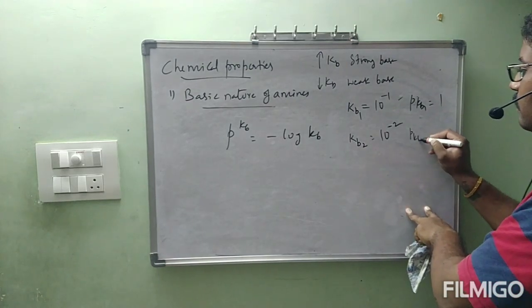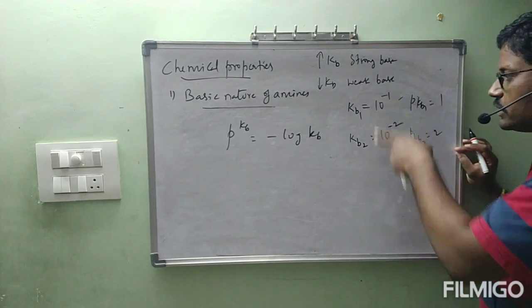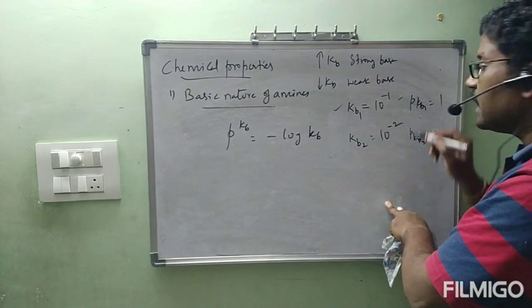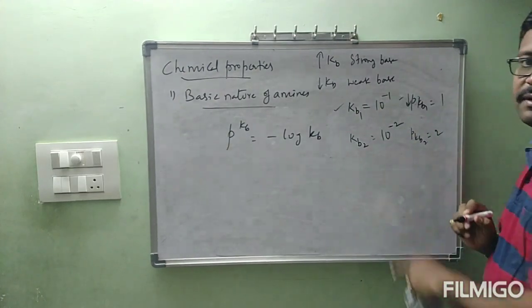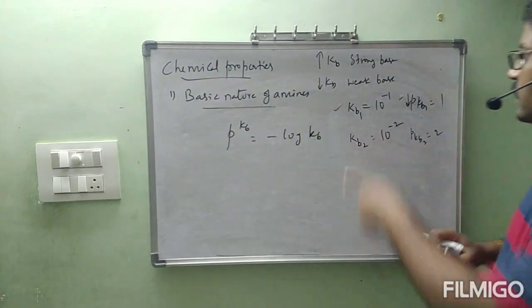But if you find pKb2, it is equal to 2. Out of Kb1 and Kb2, Kb1 is greater, and it has the lower pKb value. That means when the Kb value is greater, the pKb value is lower. That's why I am writing here.